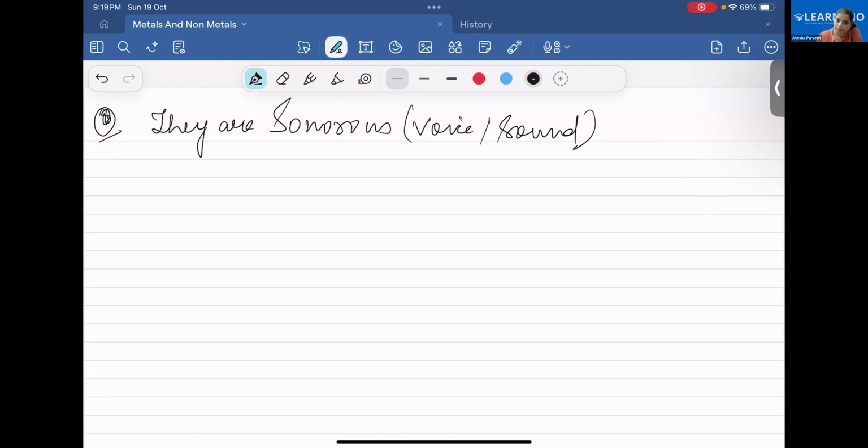Can you explain the property again? Sonorous means if any metal is hit by a hard substance, like if I am having this and I am hitting it, it is producing sound. So this is the property known as sonorous. Sonorous means to produce sound. Metals usually produce sound when hit by a material or when they collide with each other. This is a property of metal also.